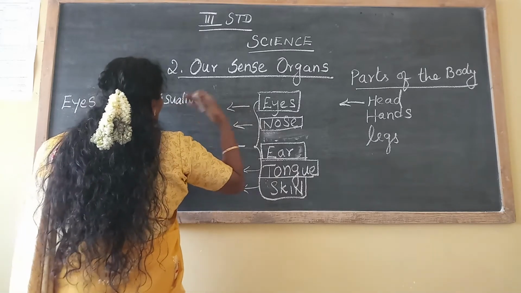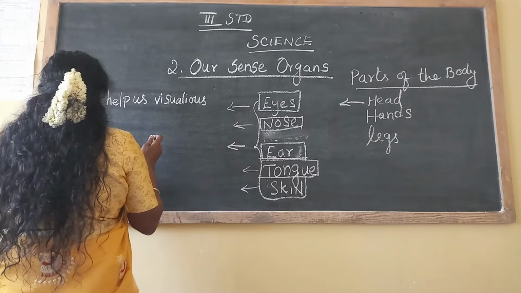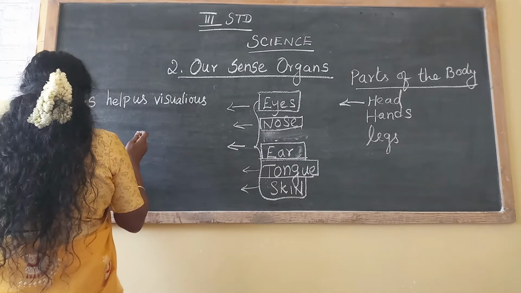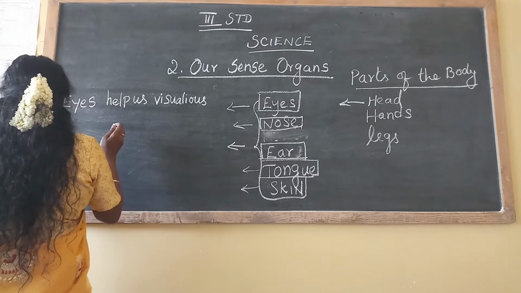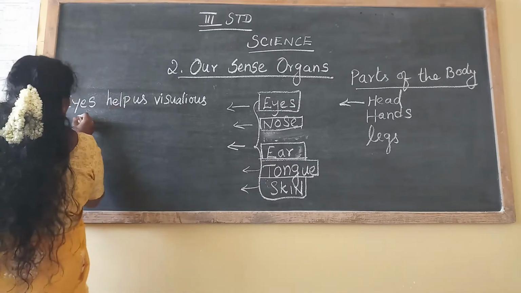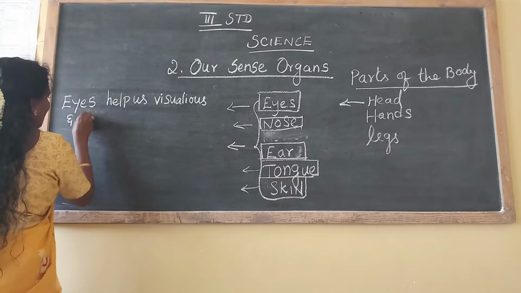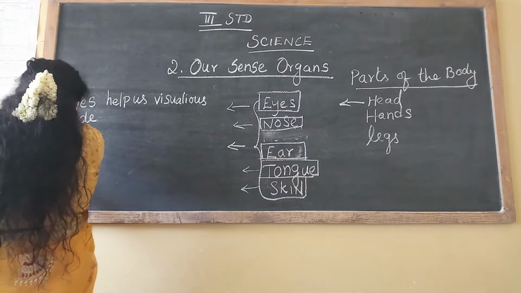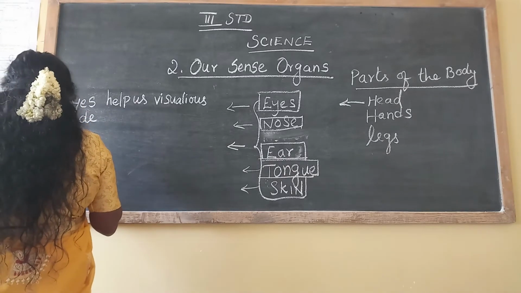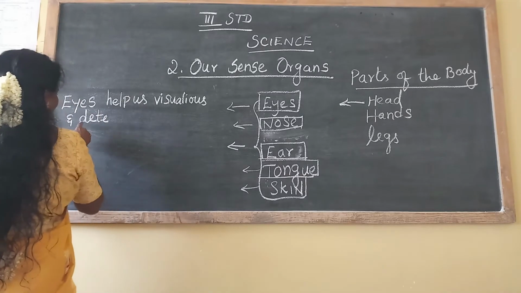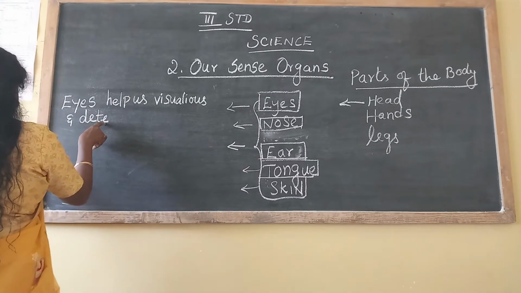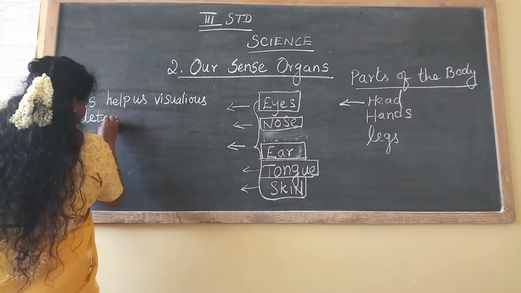Visuals means to see. Eyes visualize and detect various colors. Detect, D-E-T-E-C-T. When you are writing, you have to learn the spelling carefully. Very good.